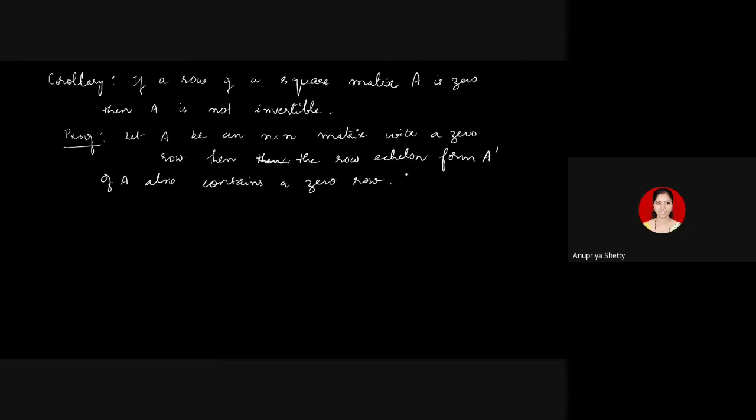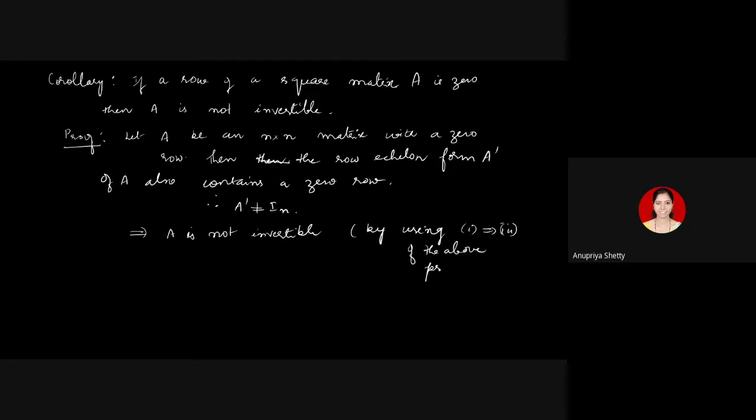Then what did we write? The row echelon form of A also contains a 0 row. Therefore, A dash is not equal to identity. This implies A is not invertible by using 1 implies 3 of the above proposition.